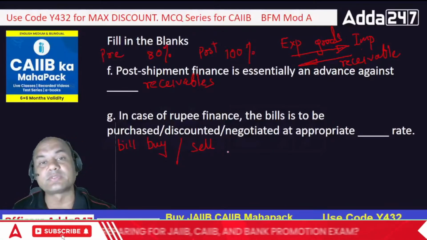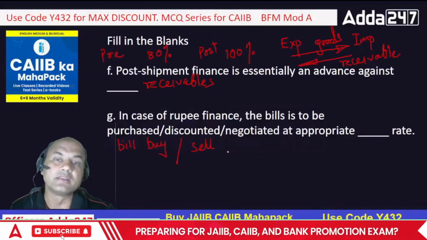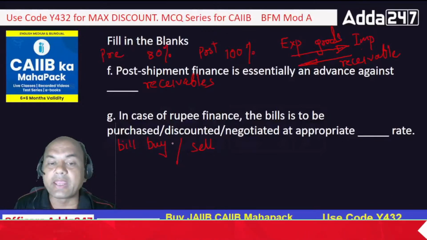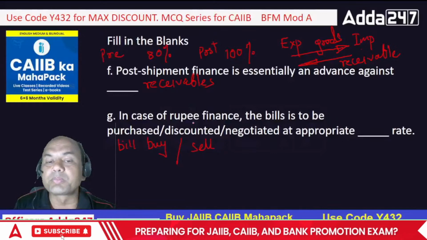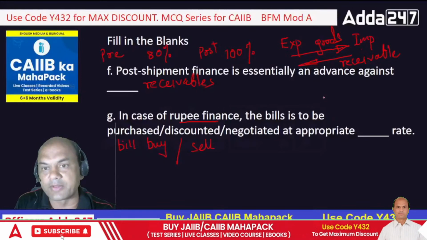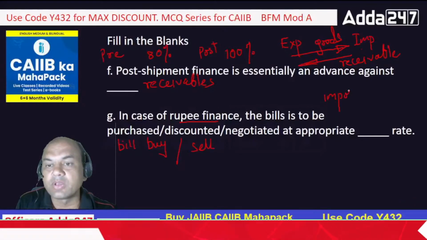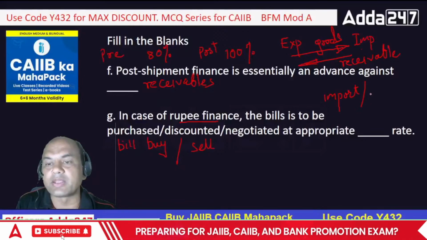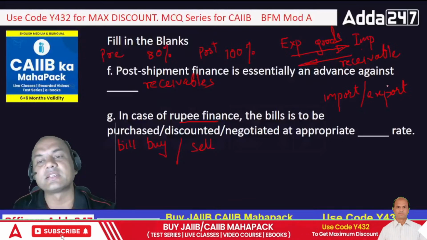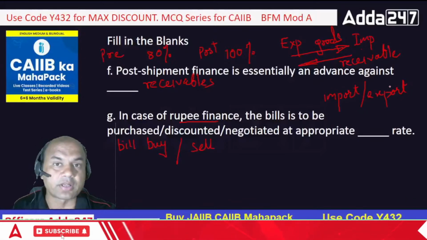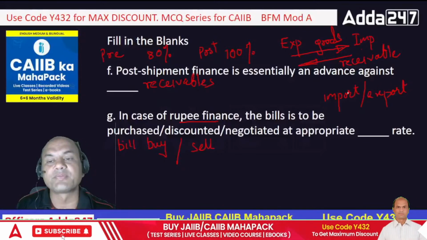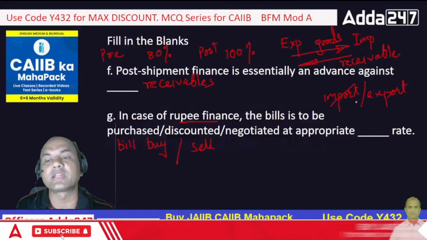I had given you few hints while solving earlier. If you are following my series completely, I have covered certain numericals, in which I had given what is to be taken, buy or sell. See, rupee finance is done for which type of bill? Is it for import or export? First tell me that. Type in the comment section. Type fast, everyone. Yes, it is export. Finance is always done for the export bill.